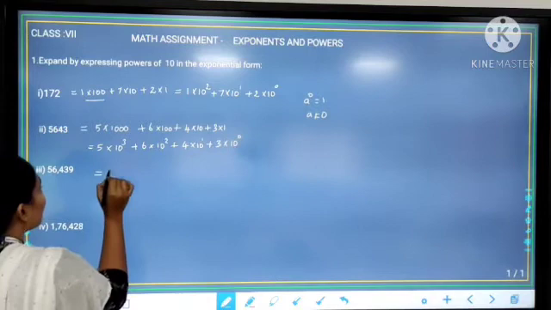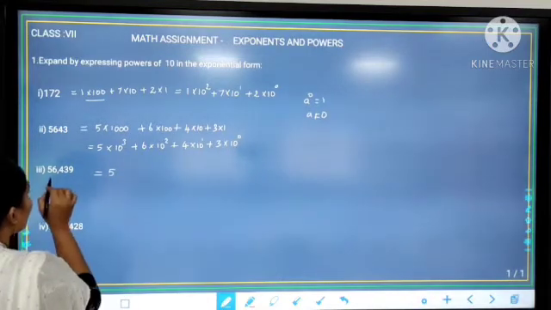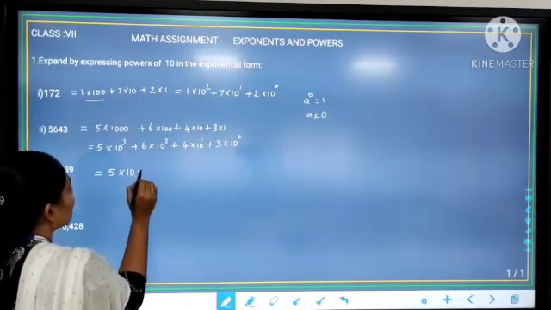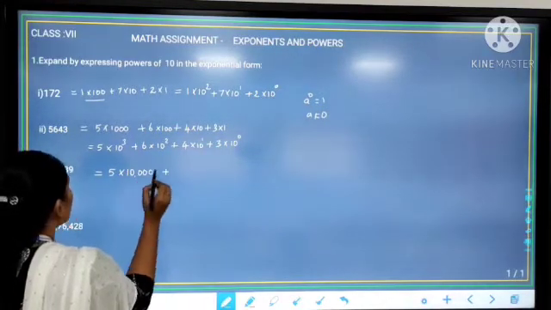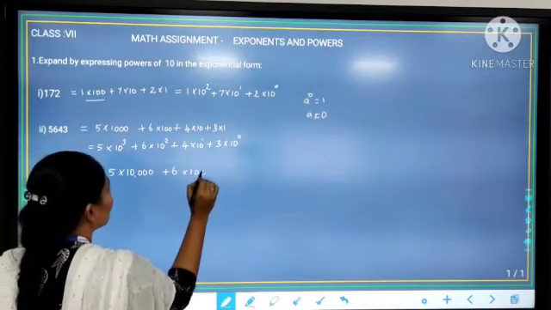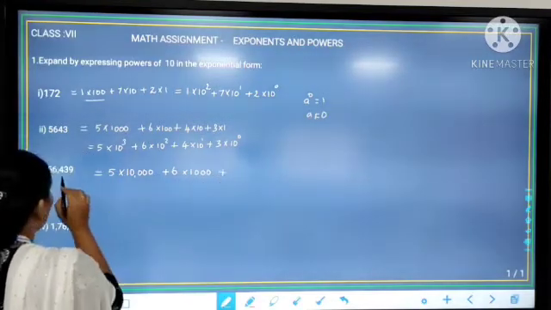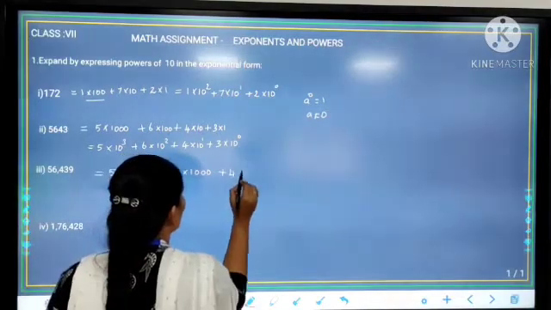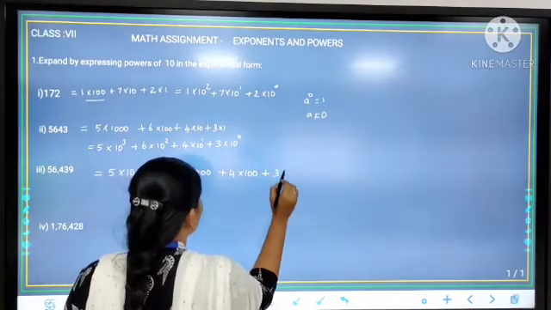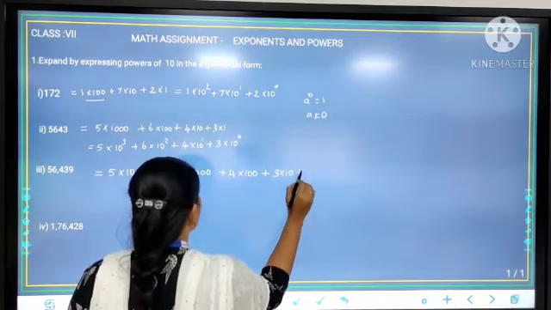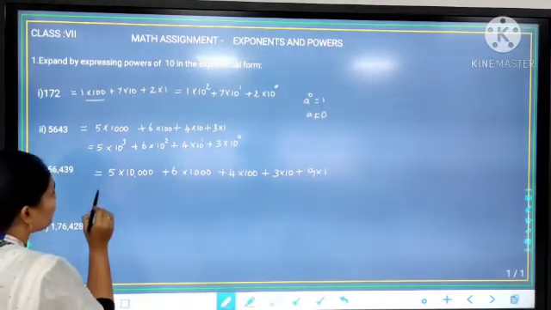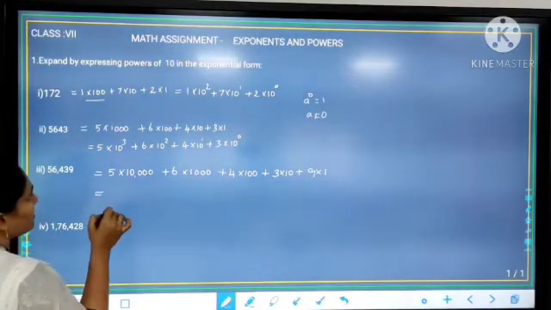56,439. Here 5 is there in the place of 10,000. So write 5 into 10,000, plus 6 is there in 1000th place. Write 6 into 1000, plus 4 is there in 100th place. Write 4 into 100, plus 3 is there in 10th place, 3 into 10. 9 is there in 1's place, so 9 into 1. Now we are going to express with the powers of 10.